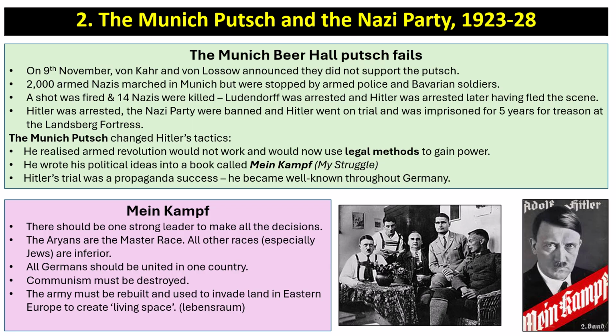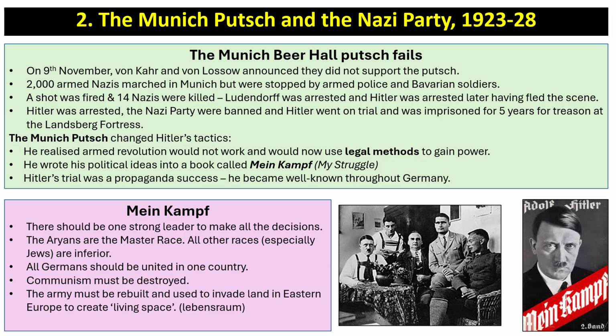So the Munich Putsch had a significant impact because it changed Hitler's tactics. Hitler realised that armed revolution would not work, and he would now use legal methods to gain power. He wrote his political ideas into a book called Mein Kampf, known in English as My Struggle. And you can see the front cover of that book in the picture below. As we've seen, Hitler's trial was a propaganda success and became well known throughout Germany.